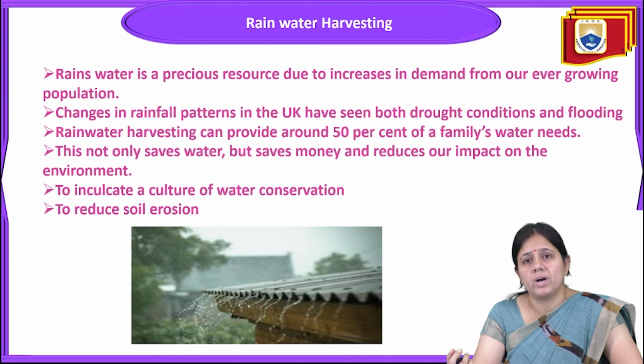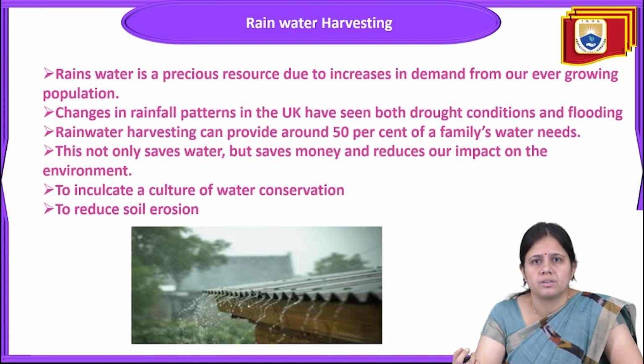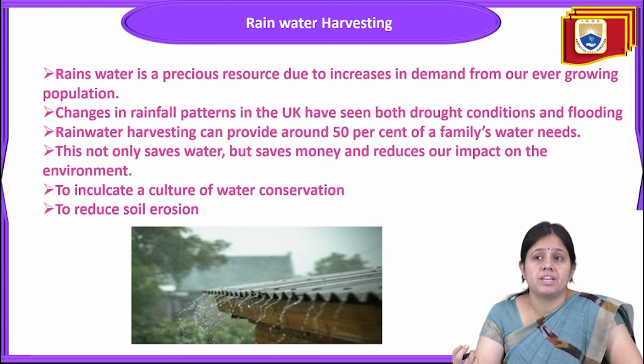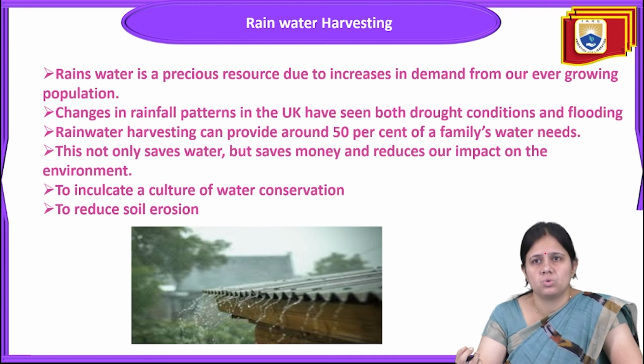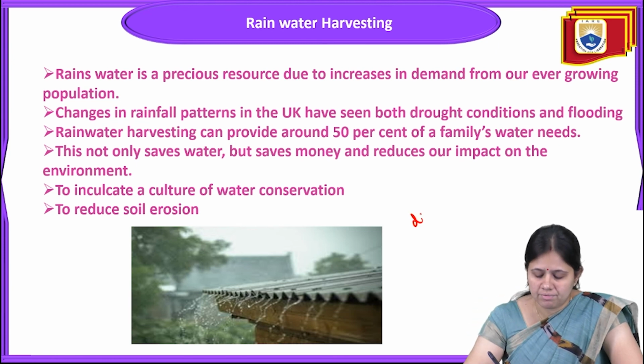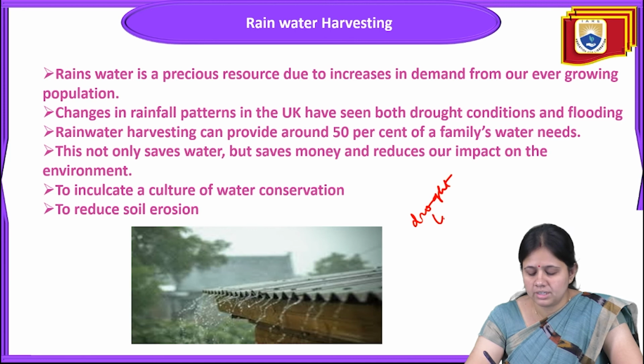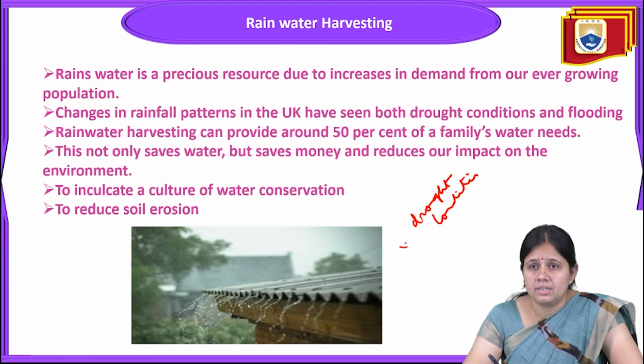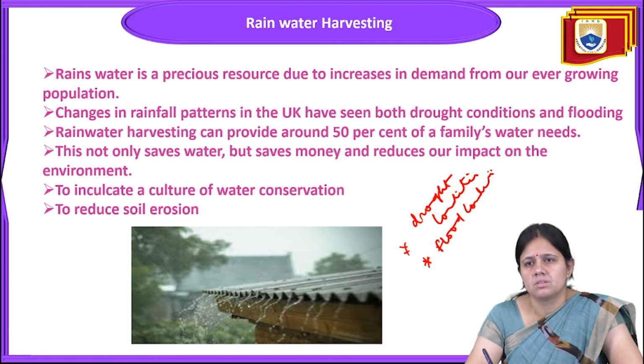Next, why is rainwater harvesting very important? Rainwater is a precious resource due to increasing demand from our ever growing population. Changes in rainfall pattern in the UK have seen both drought conditions and flooding conditions. To avoid both drought and flood conditions, rainwater harvesting is very helpful. It will stop the drought and flood also.